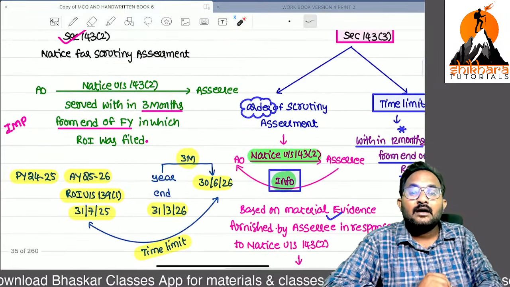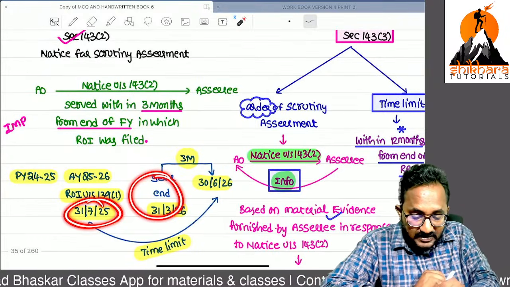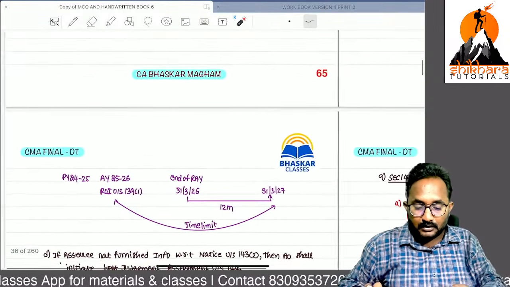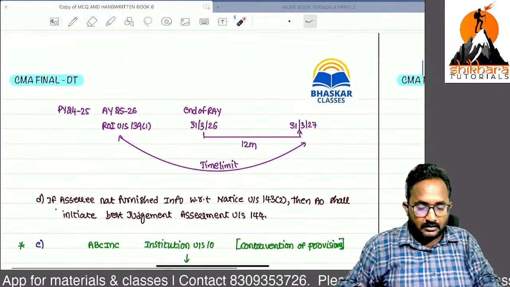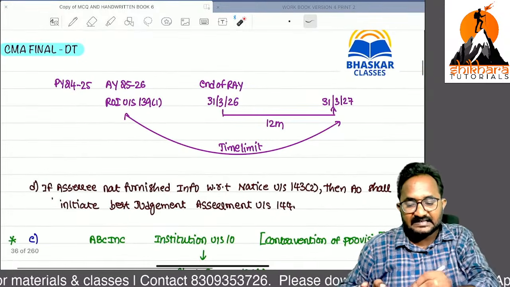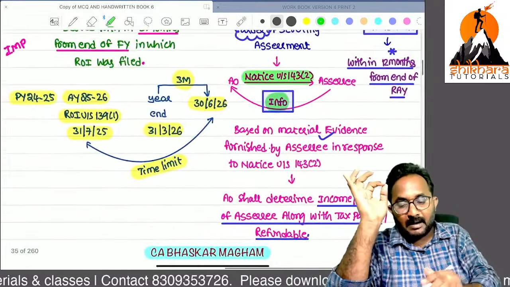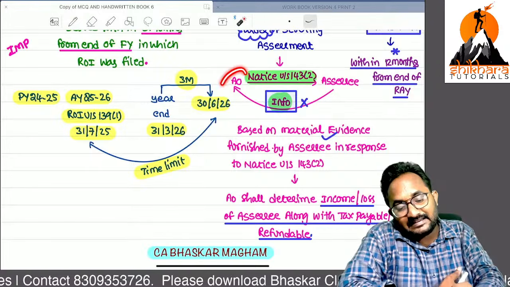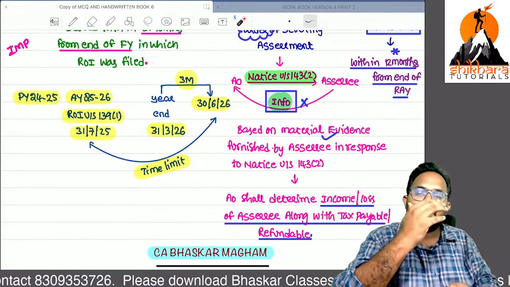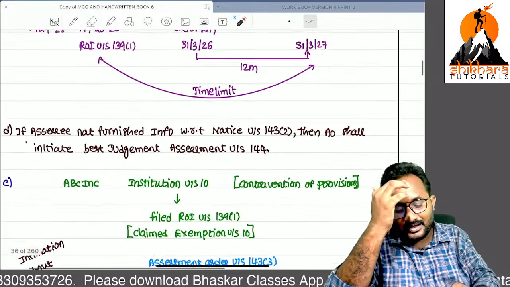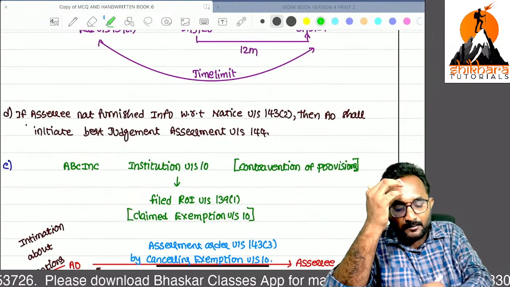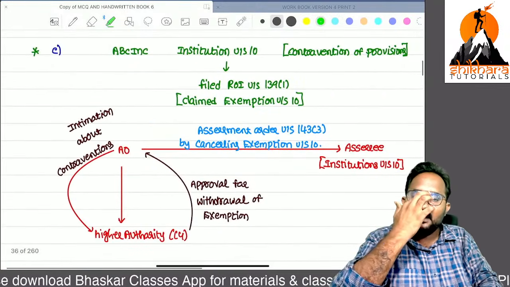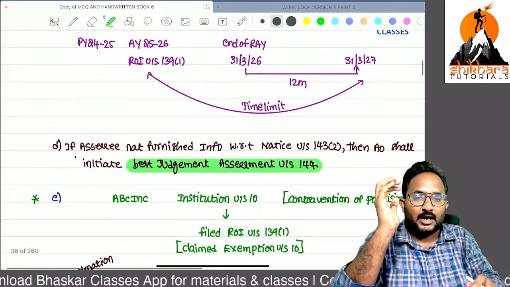143(2) notice, return filed, financial year end, within how many months? 3 months. Now I will tell you, sir, the assessing officer sends a notice, sir. But I am not submitting any information. How will the AO do the assessment, sir? No problem. For this type of SSEs only, we can start the best judgment assessment. We can start with what, ma? Best judgment assessment. Are you clear up to now?